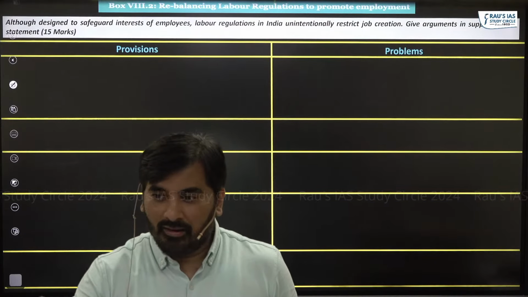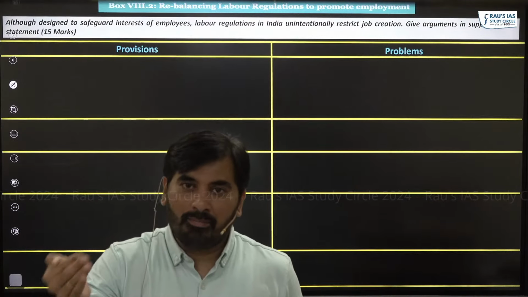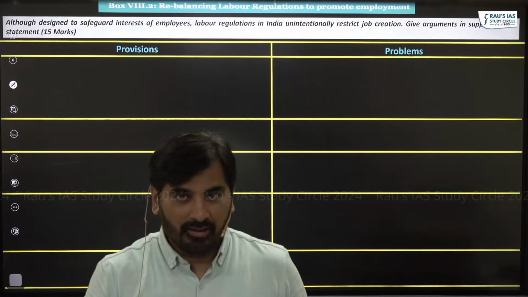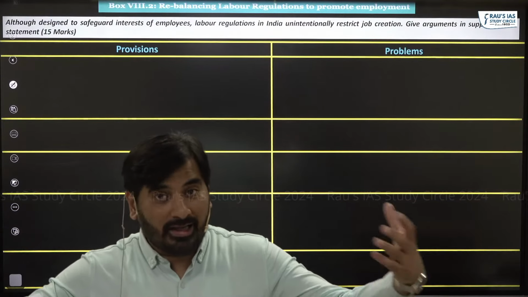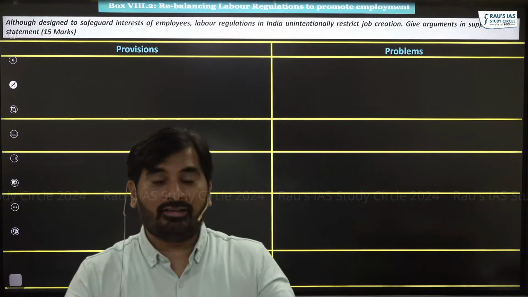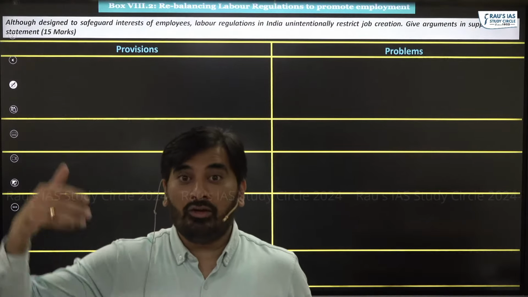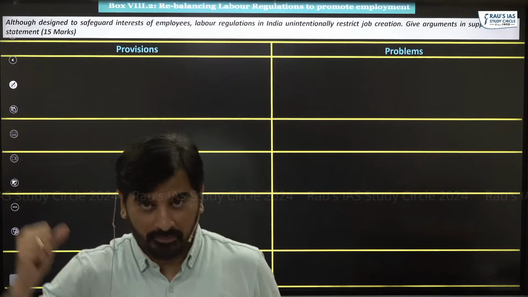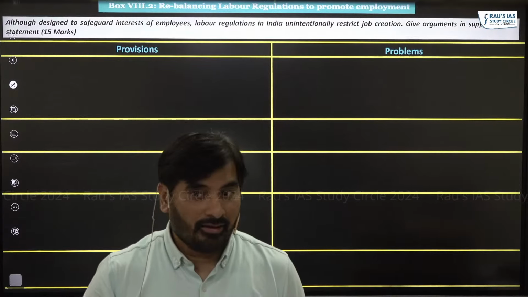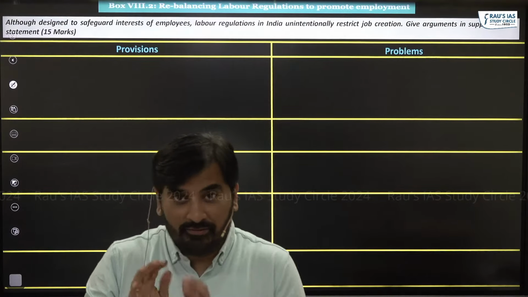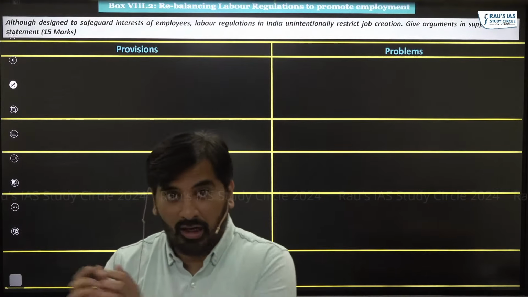The kid will become always dependent on the parent. The kid does not get exposed to the challenges of the external world. He will not be able to take up challenges when he goes on to become an adult. Please understand that. So the intention of the parent is very good. We're not questioning the intention, but the outcome is bad.